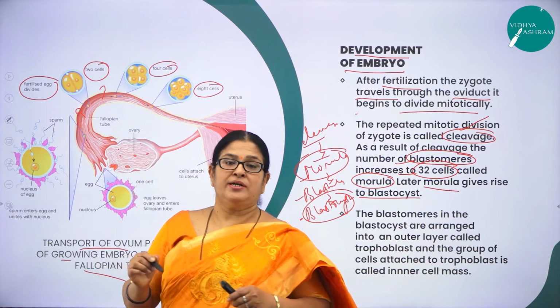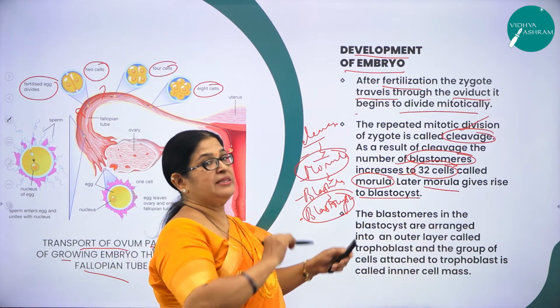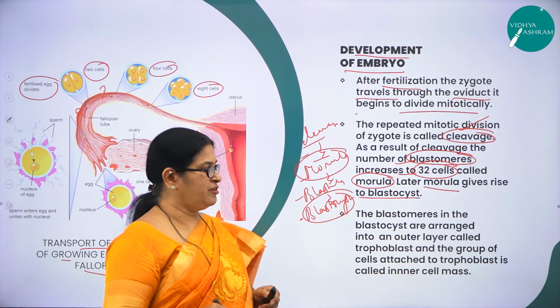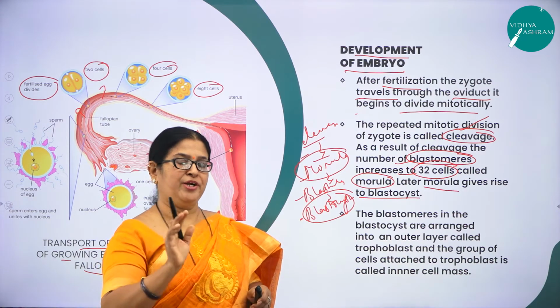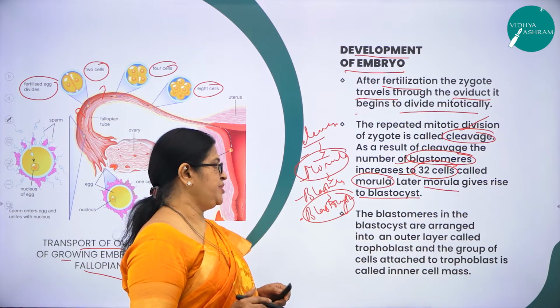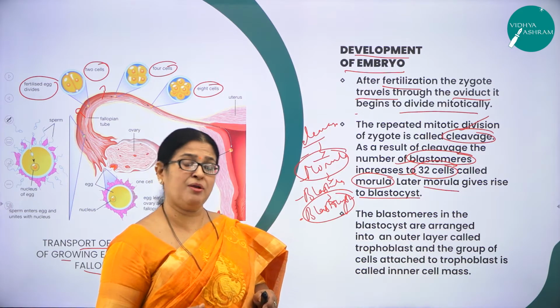Only when it is transformed into a blastocyst, then it will roll down the oviduct or the fallopian tube and get embedded to the endometrium wall or endometrium lining of the uterus, which we use a word called implantation or pregnancy.